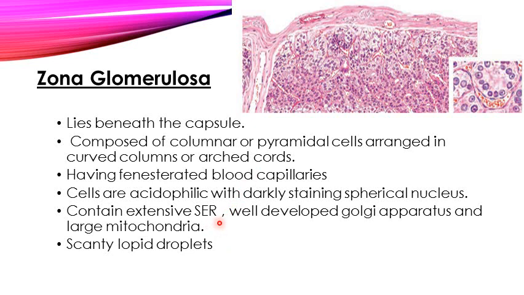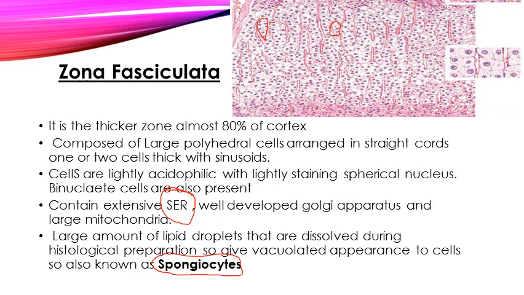As this is definitely a steroid secreting cell, it has more extensive smooth endoplasmic reticulum, which helps to synthesize the steroid hormones inside the cells.